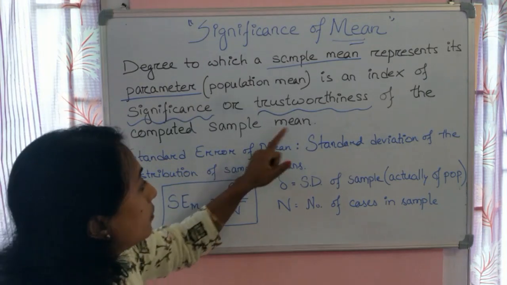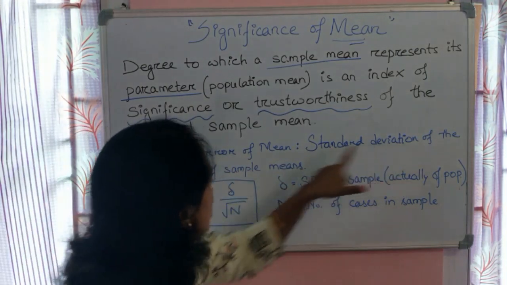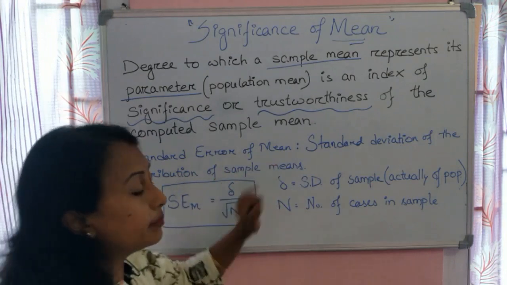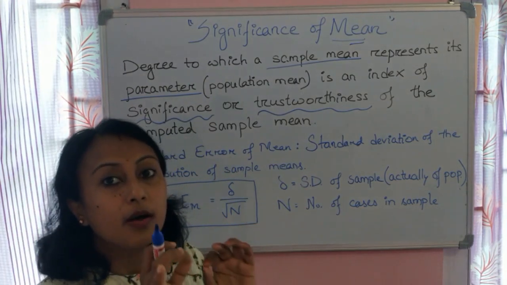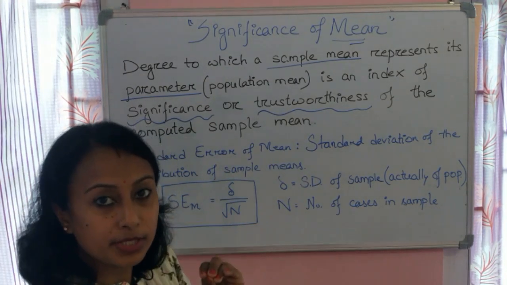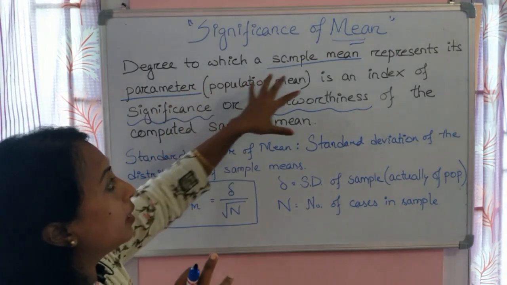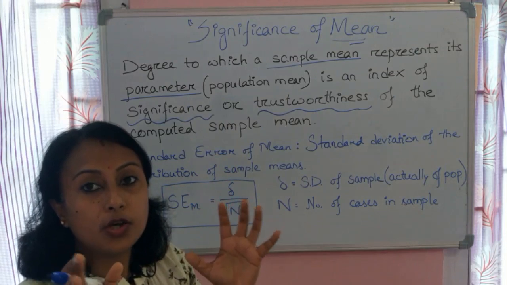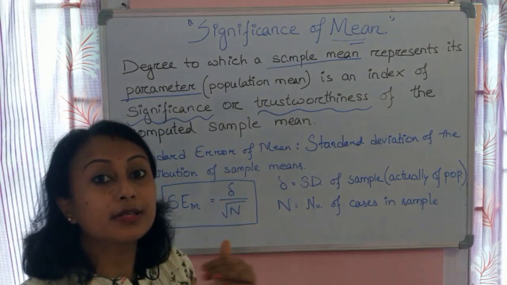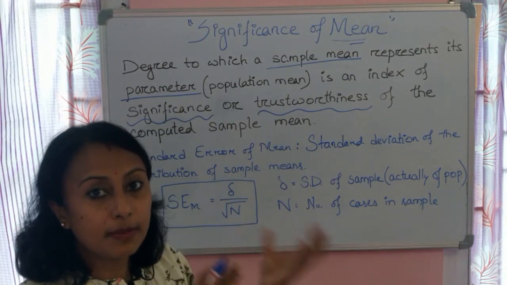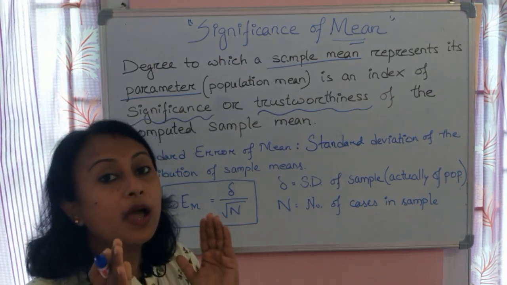So standard error of mean, what does it mean? It is the standard deviation of the distribution of sample mean. Remember this thing: when we are talking about the results calculated on a sample, we call it statistics.